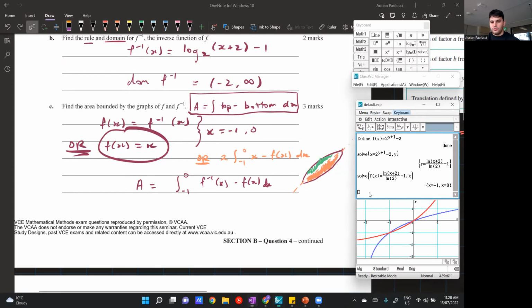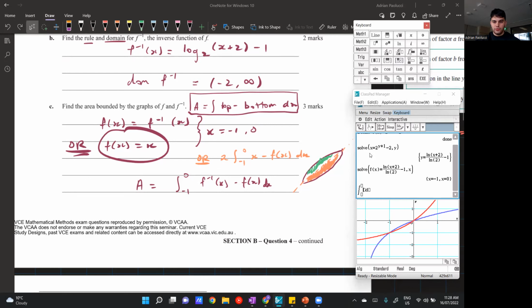But again, we know the rule, so we can just do it on the calculator. It's not too bad. Let's do that now. So the integral from -1 to 0 of my inverse function. Now I could define my inverse function as a separate function, but for now I just copy paste it. But then for my function, I just write f of x dx. And I get this answer here. Again, no need to do any working out. You don't even have to write the integral. You could just write the final answer.